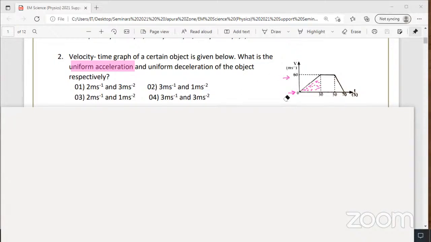Look at the graph. Capital U, the initial velocity, is 0, and V, the final velocity, is 60. The time is 0 to 30 seconds. Then uniform acceleration A equals V minus U over T.